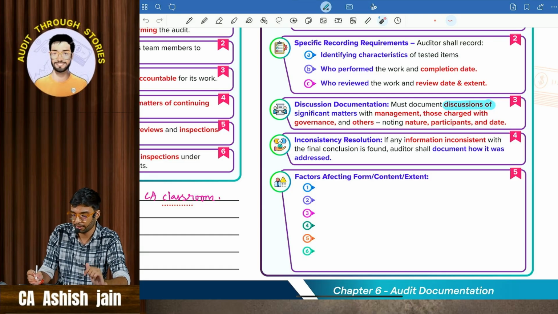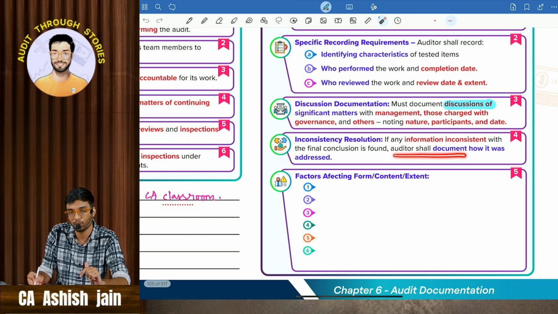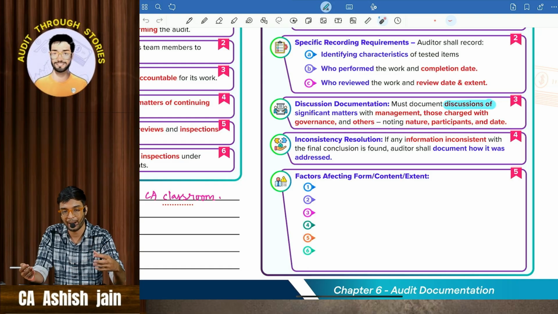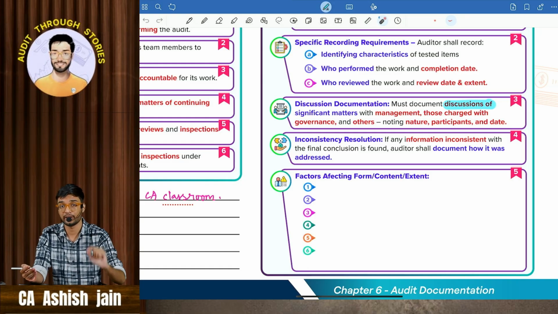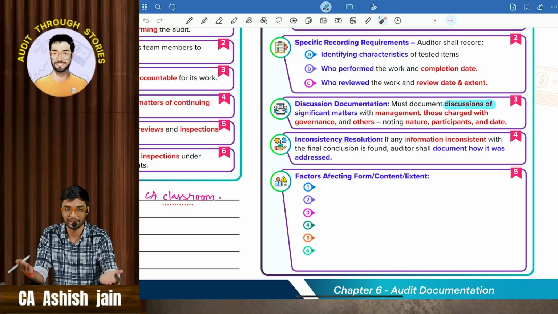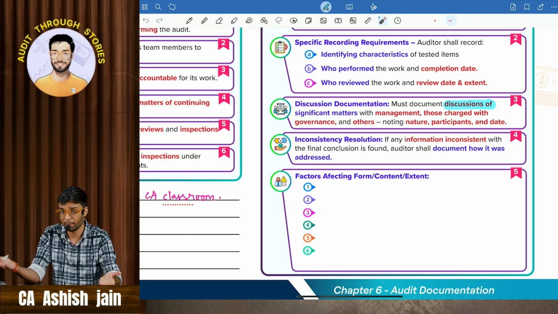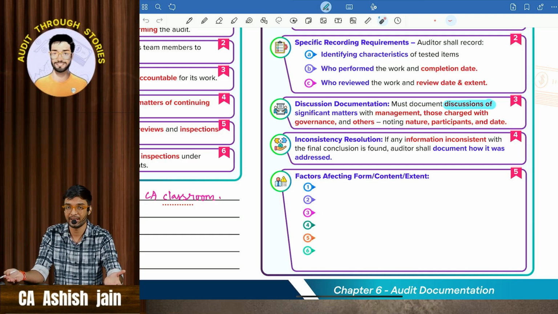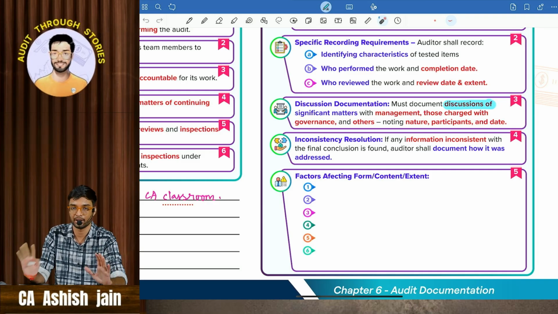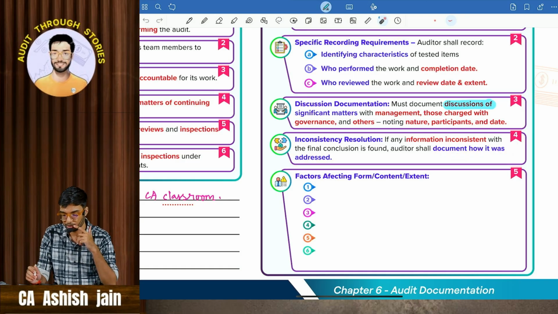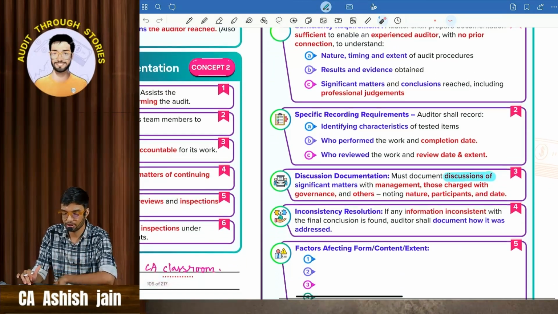So what the auditor has to do is document how this matter has been resolved or addressed. There was inconsistency in the depreciation, the same rate having been charged as per the Companies Act and as per the Income Tax Act. So this inconsistency has to be documented, how the auditor determined and addressed that particular issue. Document how it was addressed. So these are all the things the auditor needs to document.